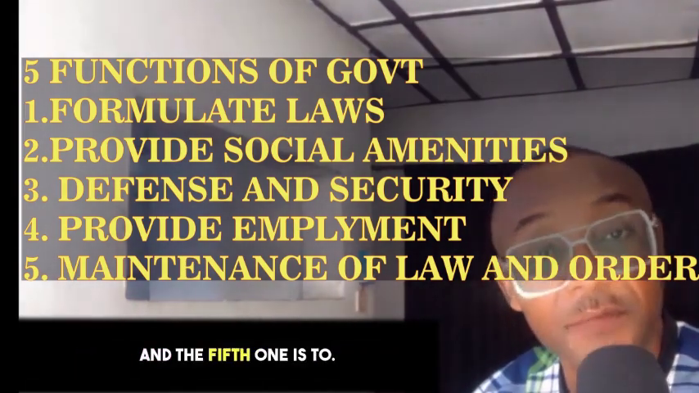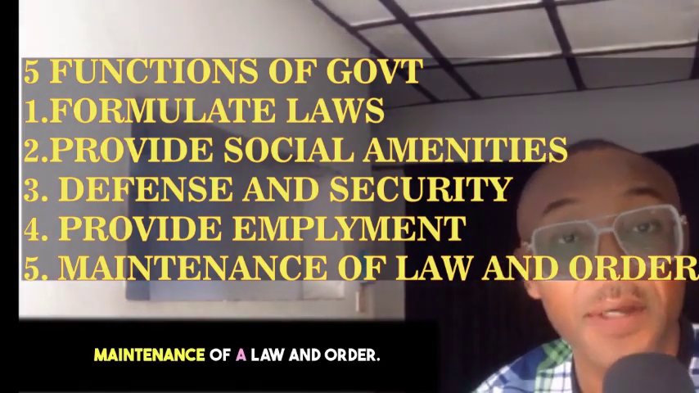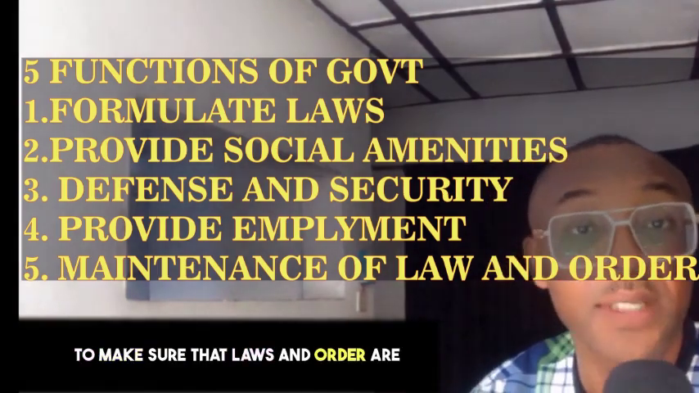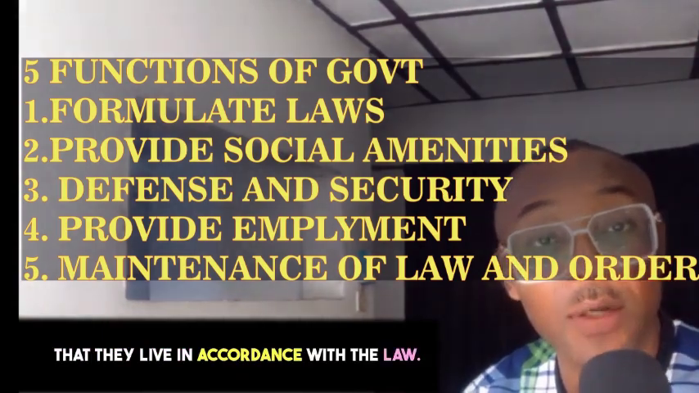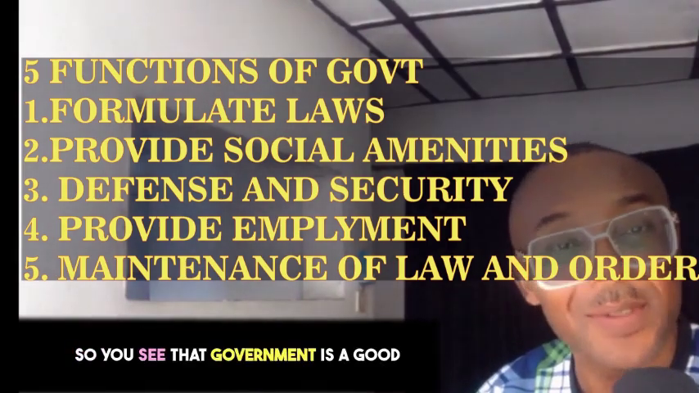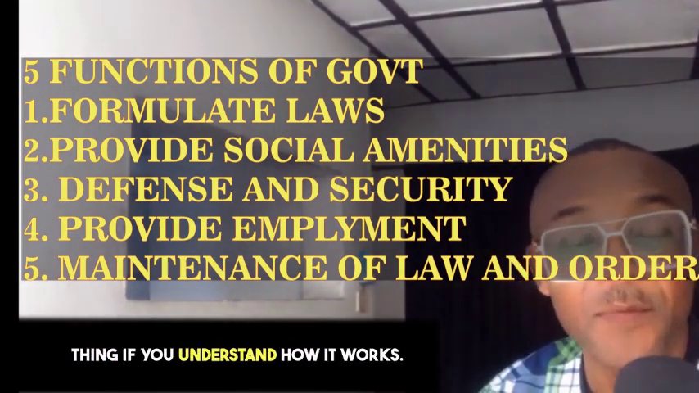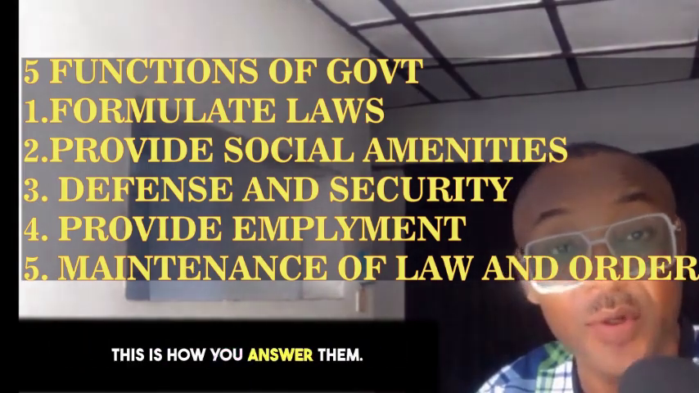And then the fifth one is to provide what we know as maintenance of law and order, to make sure that law and order are maintained, that people don't live a lawless life, that they live in accordance with the law. Those who have broken the law are brought to book. So you see that government is a good thing if you understand how it works. So if you ask this question, this is how you are going to answer.